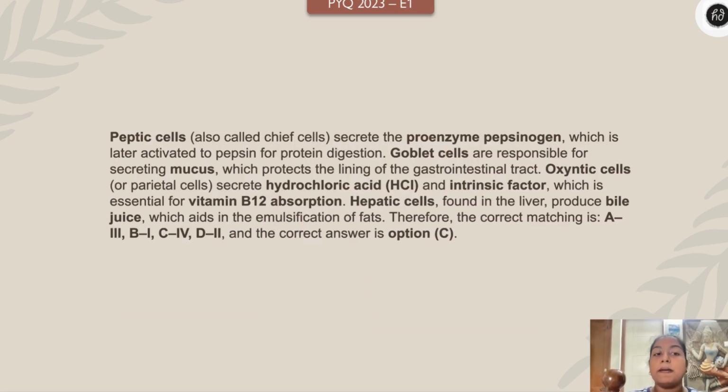So here if you see, the peptic cells, also the chief cells, they secrete proenzyme pepsinogen, which is later activated to pepsin for protein digestion. Goblet cells are secretory cells which secrete mucus which protects the lining of the GI tract. Oxyntic cells or parietal cells, we say, secrete HCl and intrinsic factor which is essential for B12 absorption. And hepatic cells, of course, hepato means liver, produce the bile juice.